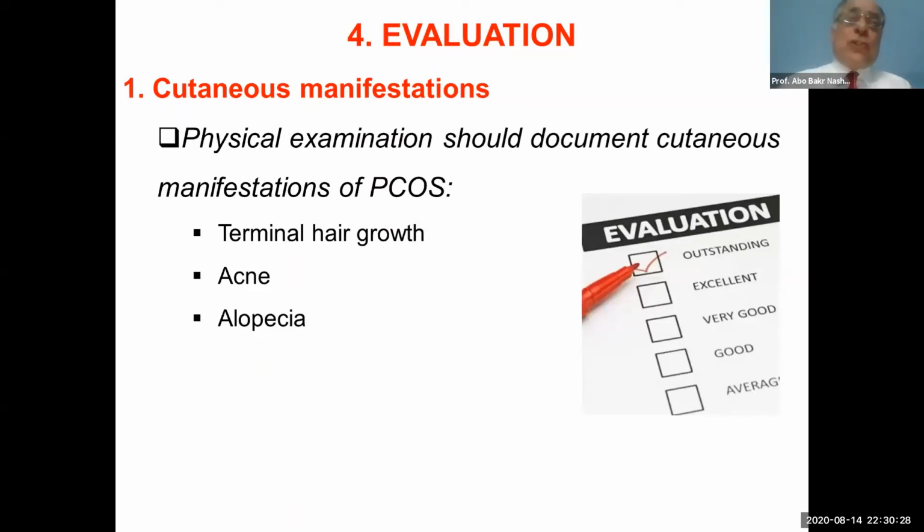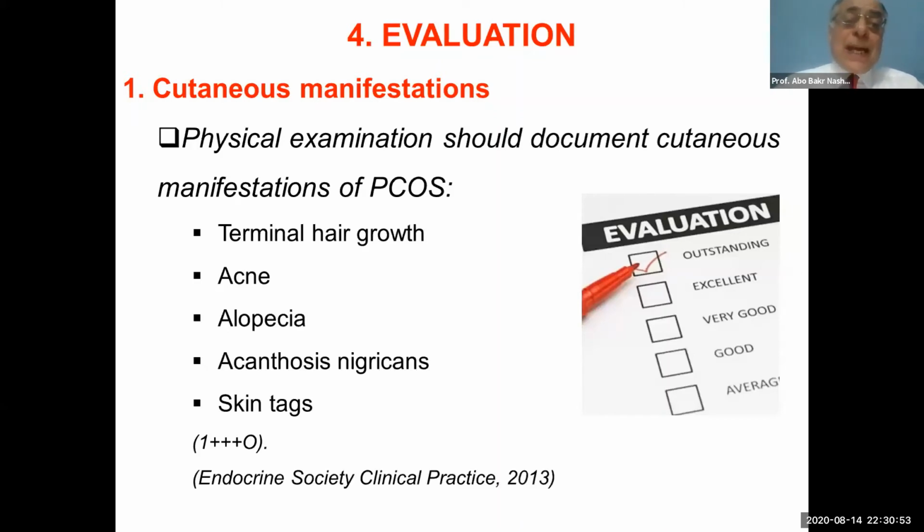The fourth point to be addressed: we discussed the definition, the prevalence, and the criteria for diagnosis. After that, we should evaluate our patient. We should evaluate the cutaneous manifestations: the terminal hair growth, the acne, alopecia. All of this indicates hyperandrogenism.